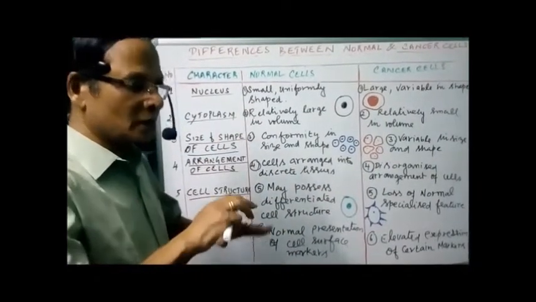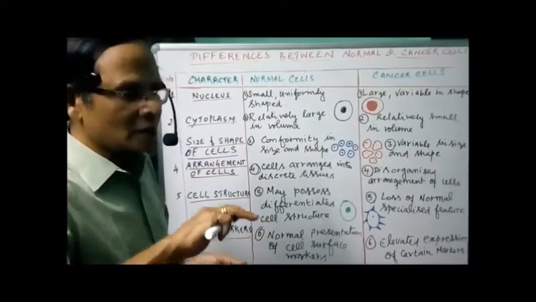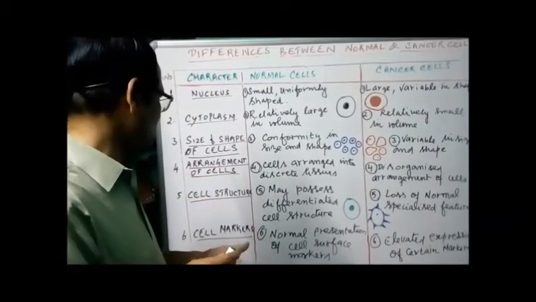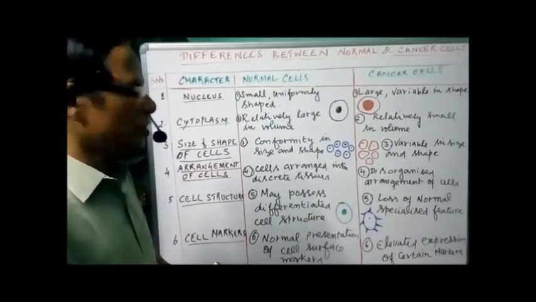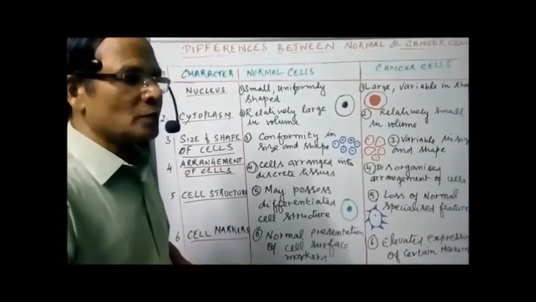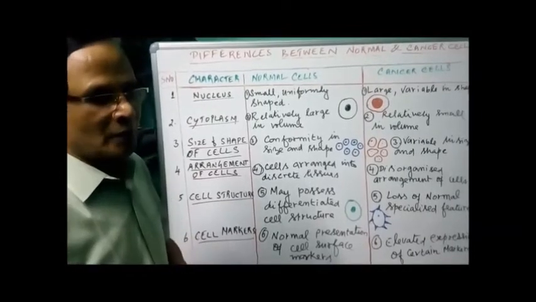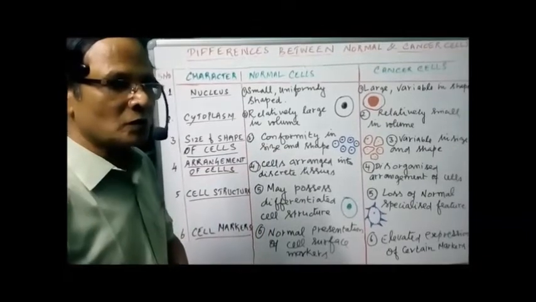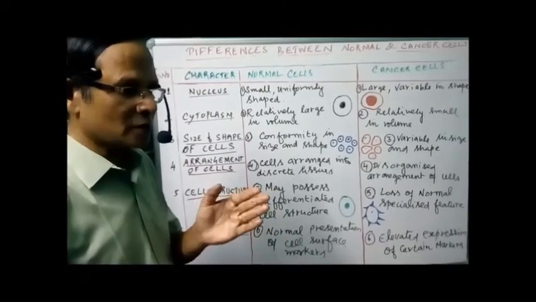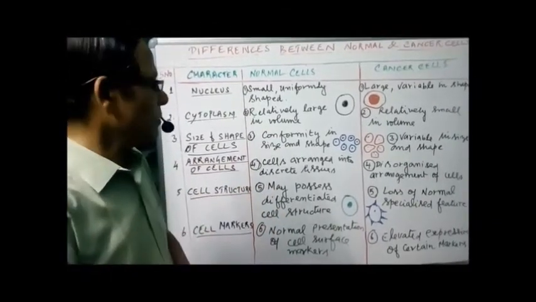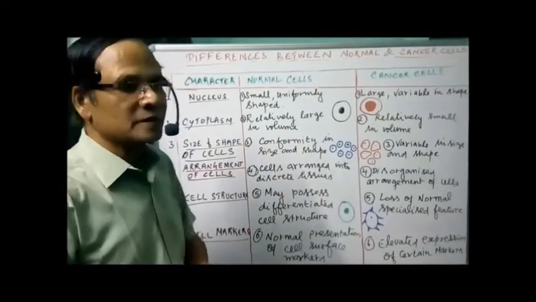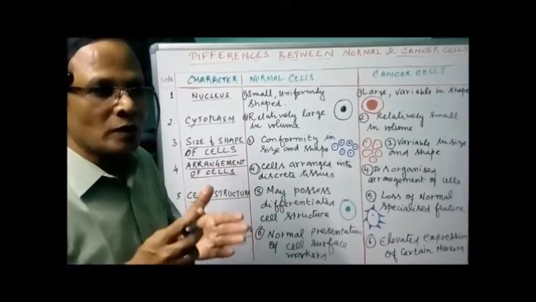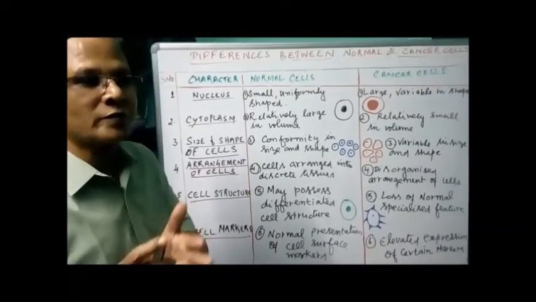Some are elevated, some are just depressed, some are just having the same line on the surface of the cell membrane, etc. That's about the cell markers nature. The next one is about the nature of the rate of cell division. The normal cells are dividing at a lower rate. But the cancer cells are dividing at a faster rate, so we have a large number of dividing cells. So, a lower level of dividing cells in normal tissue, and a large number of dividing cells in cancer.